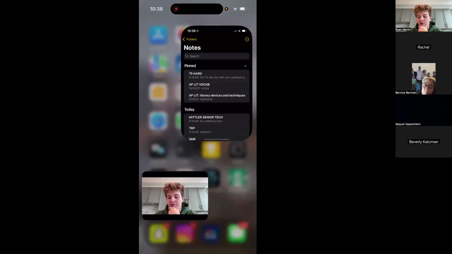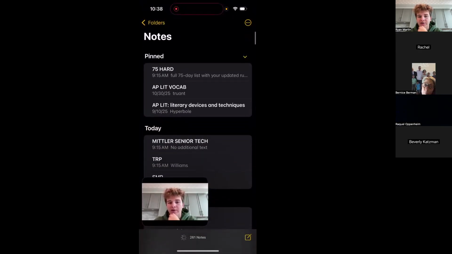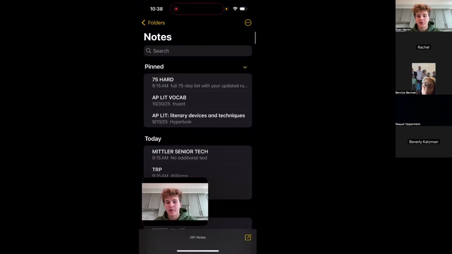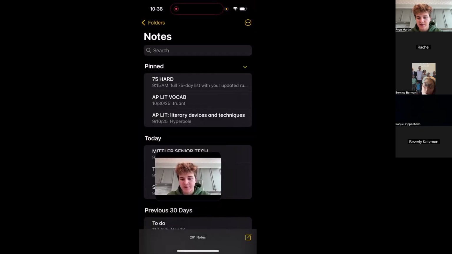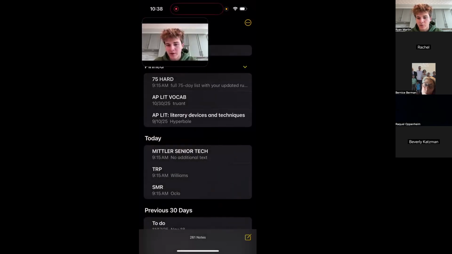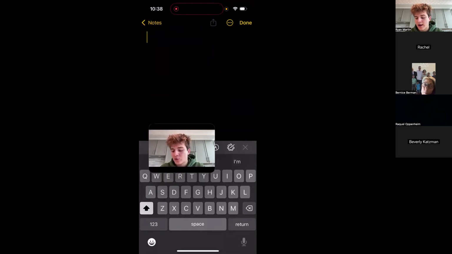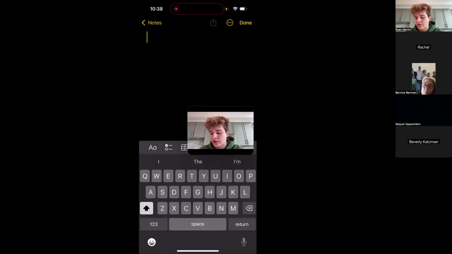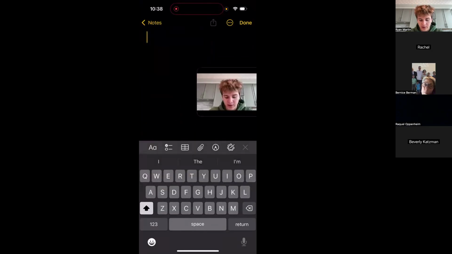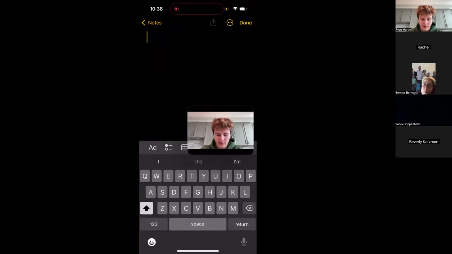And it says Notes. You'll want to open that and you'll see here, yours will be blank, but to create a note, if you see here in the bottom right, we have this box with a pen on it. Now that's just supposed to signify a pen and paper. You can select that and here you will have a note, brand new, clean slate. So here you can type in whatever.